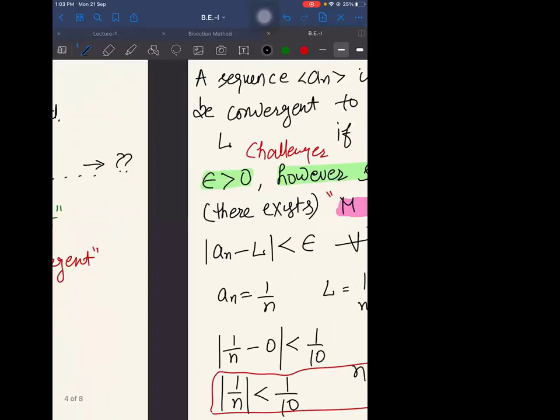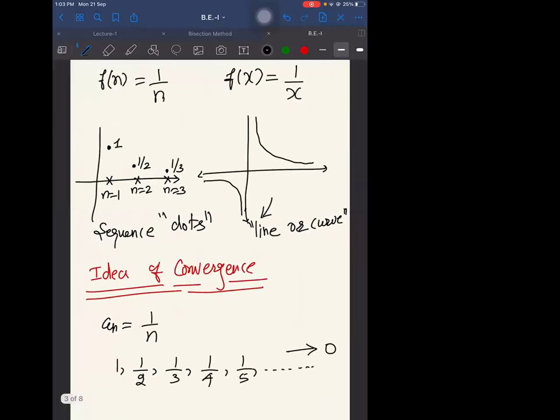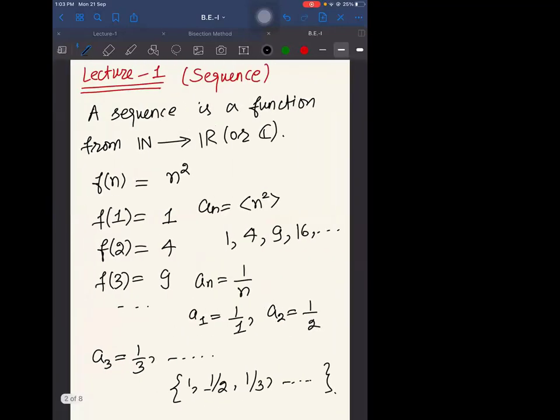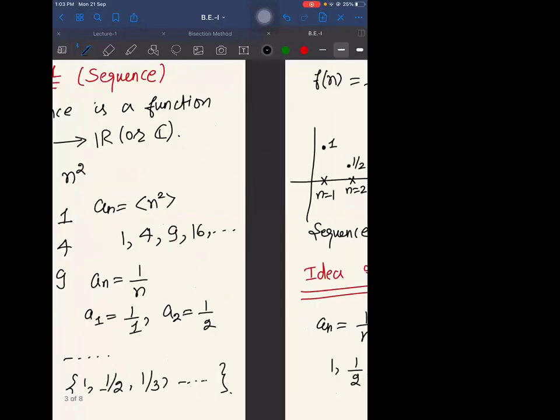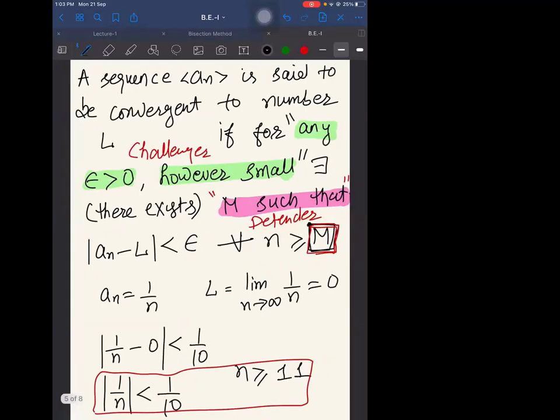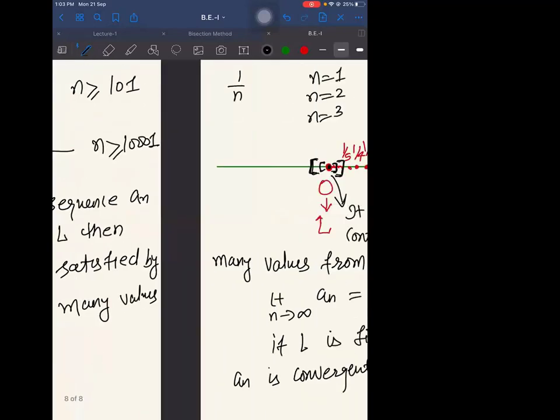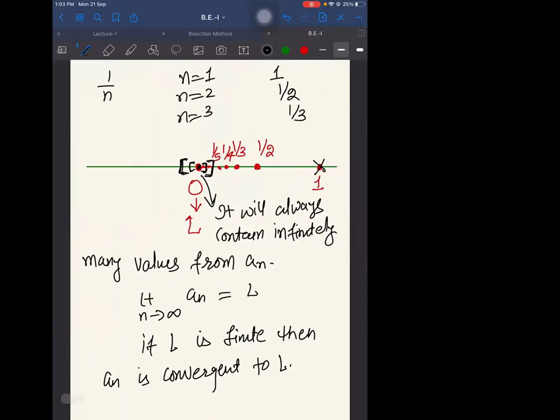Throughout we'll be discussing only the real sequences rather than the complex sequences. In the definition, of course, I've told you that it may be a set of reals or complexes, but generally in this course, we'll be discussing only the real sequences. Is it fine? Yes, sir. So, any question, if you want to ask?